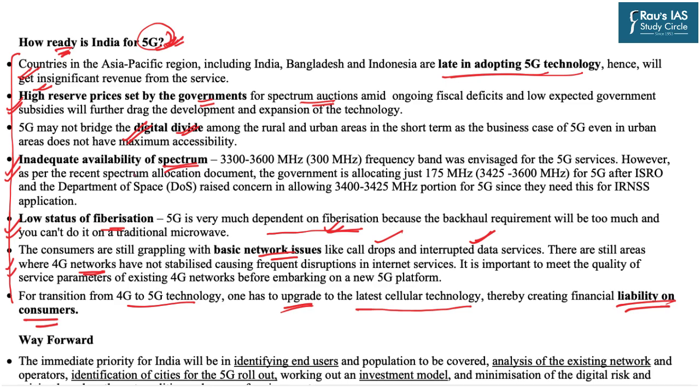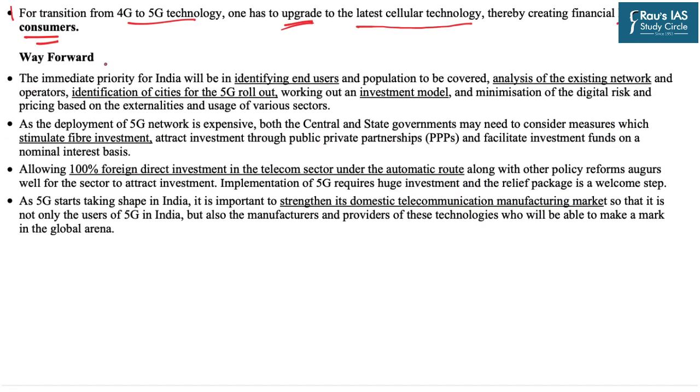In this very regard, we need to be aware of the way ahead. According to experts, the first suggestion for the government is that they should identify the end users and the population to be covered. They must analyze the existing network, its strengths and weaknesses, and further, the 5G rollout must be on a spatial basis. They must identify those particular cities where they are first going to roll out this technology.